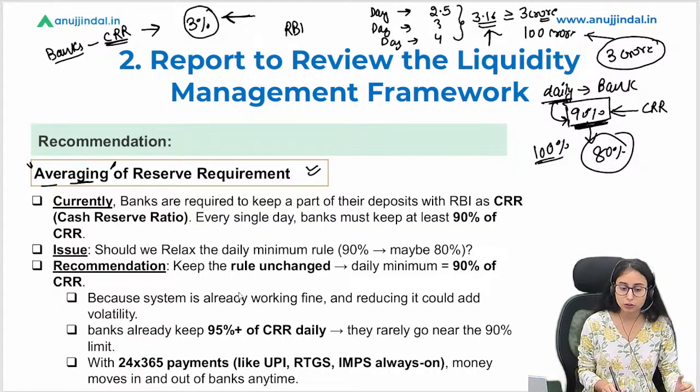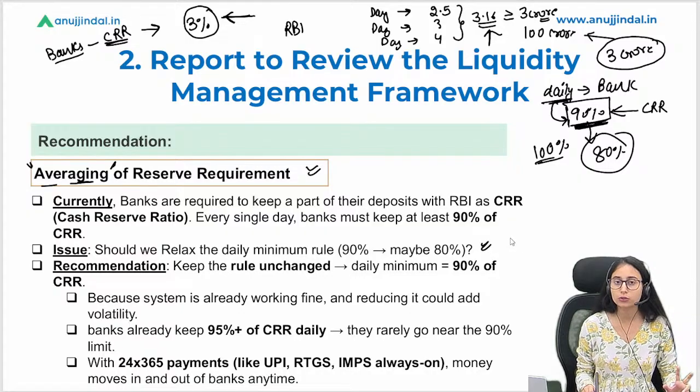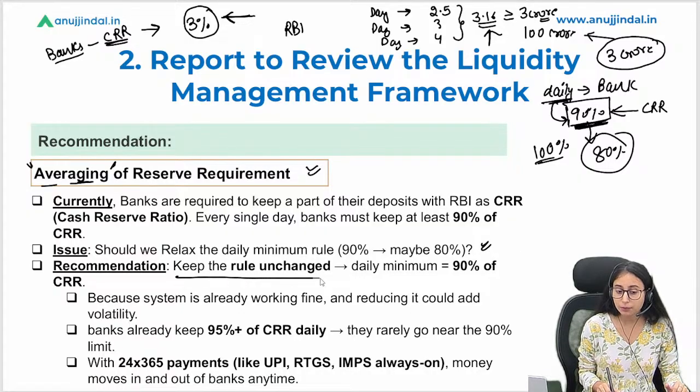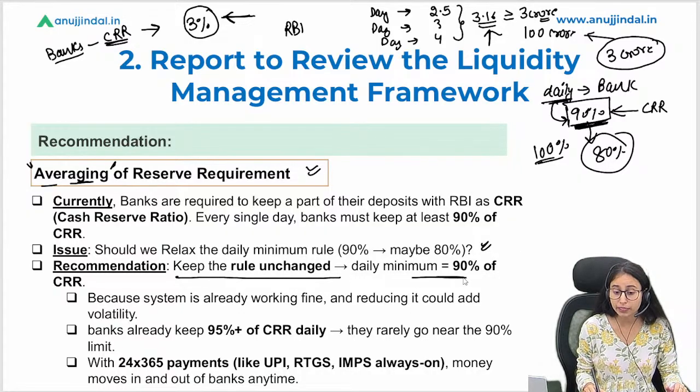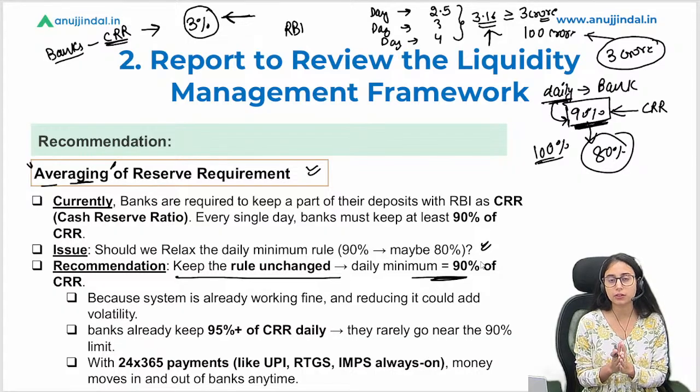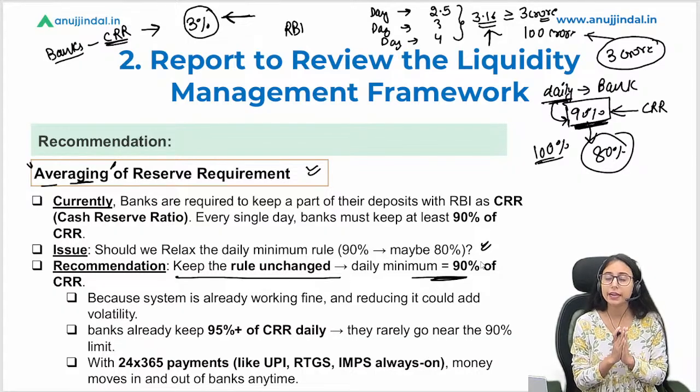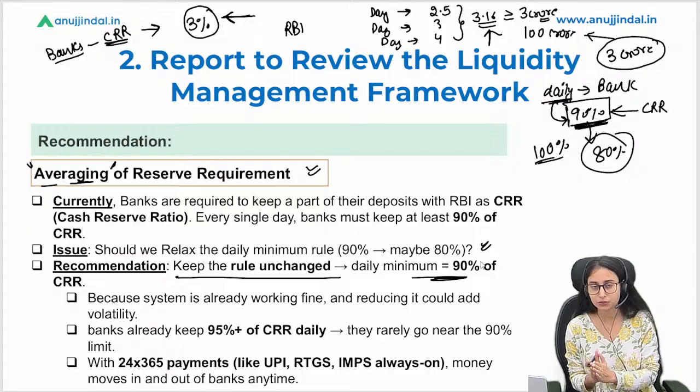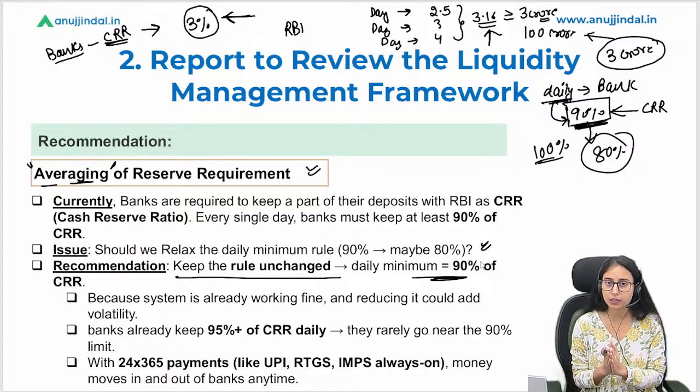So their question is, do we need to reduce it? They are saying no. Keep the rule unchanged. They have to maintain a minimum of 90% of their CRR on a daily basis. It cannot be reduced to 80%. Okay, I hope the recommendation is clear to you. So they have kept this also unchanged.